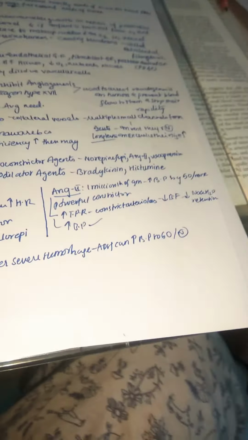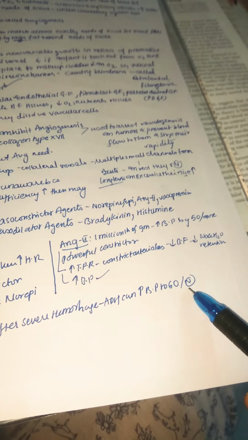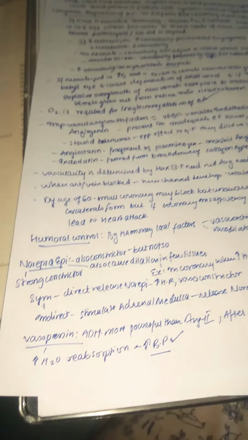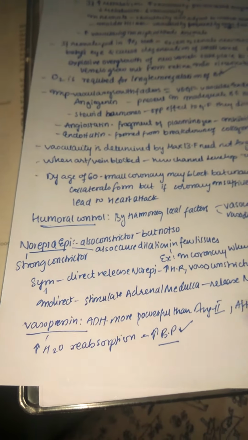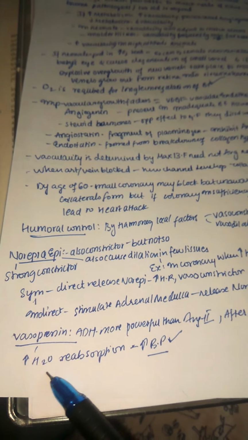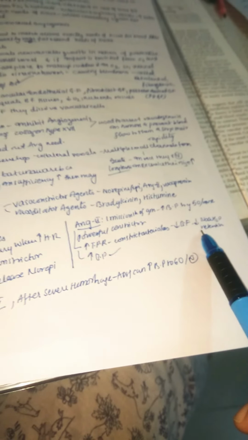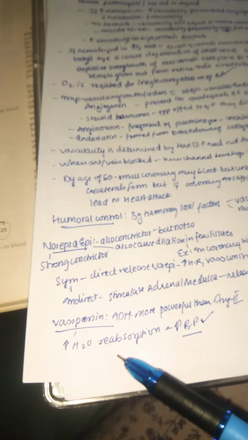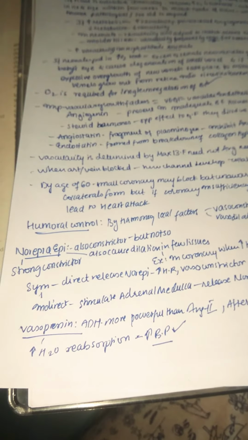That's why we say vasopressin is greater than angiotensin 2, because angiotensin 2 can only increase the blood pressure by 50 millimeters of mercury, whereas vasopressin can increase it by 60. What does vasopressin do? It mainly increases water reabsorption. So they are like opposites: angiotensin 2 decreases the reabsorption, whereas vasopressin leads to an increase in reabsorption. This in turn leads to an increase in blood pressure.